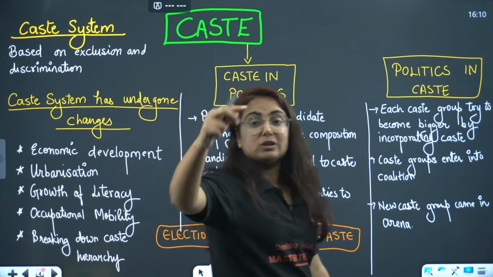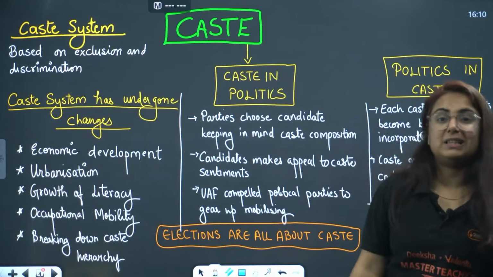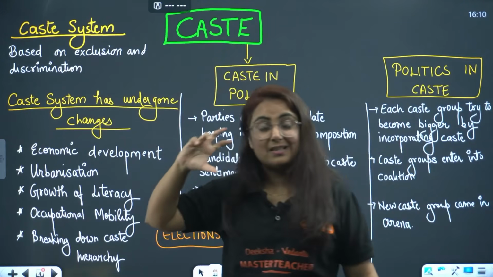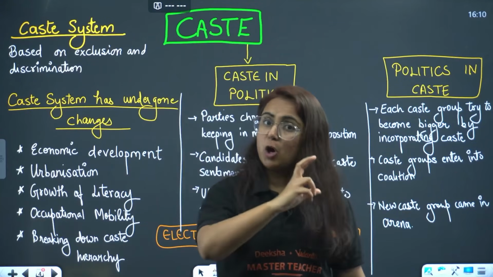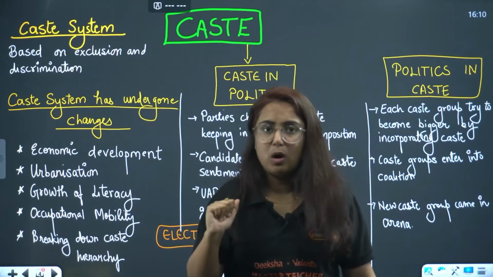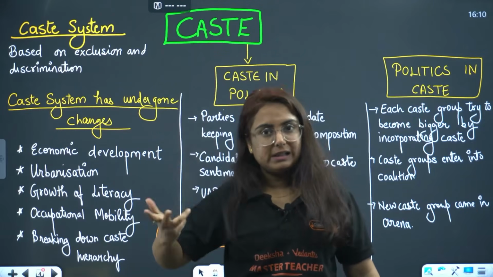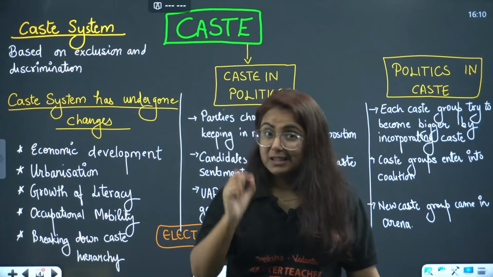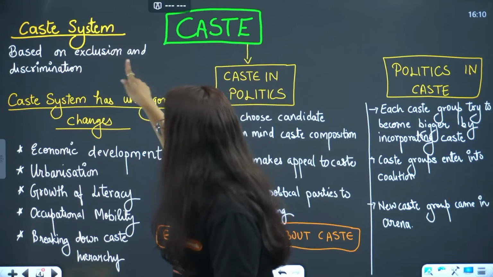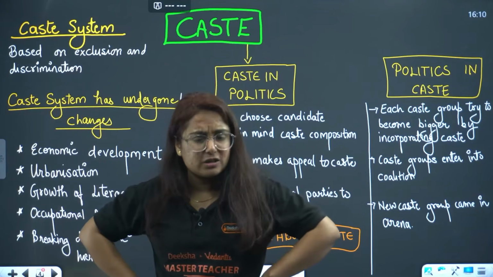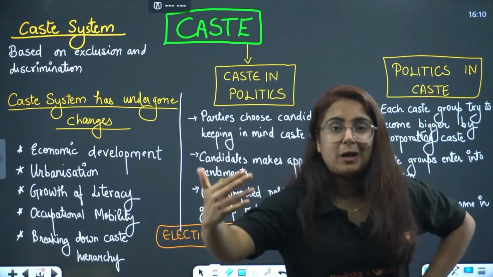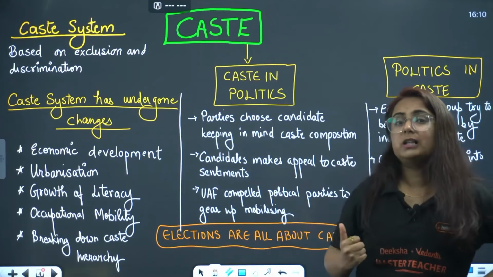And now we are moving to the last and important topic of this chapter, that is regarding caste. When I talk about the caste system, that's something special. If I talk about gender division and gender differences, they exist in every country throughout the world. Then we talk about religion, yes, same for that. But something is different in India, that is the caste system, which is based on exclusions and discriminations. But what we have witnessed, with the passing of time and with economic development, is that changes have occurred in the caste system.